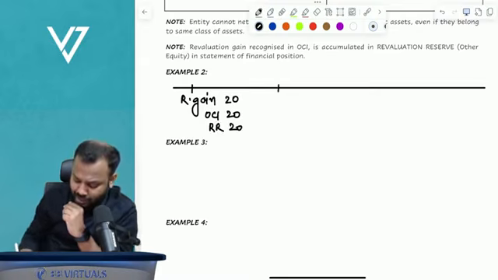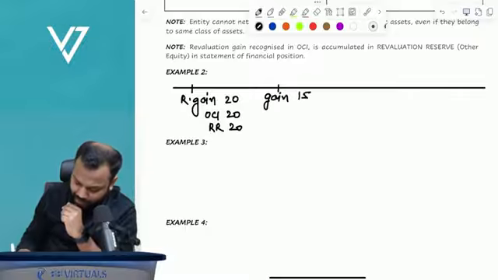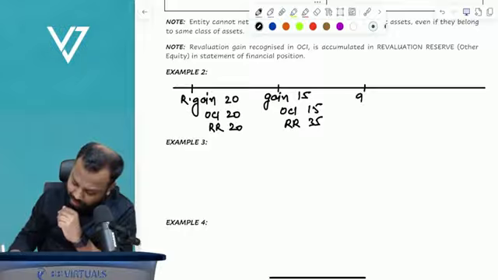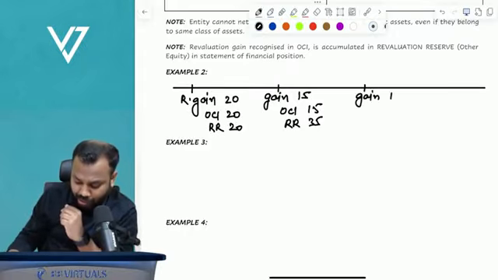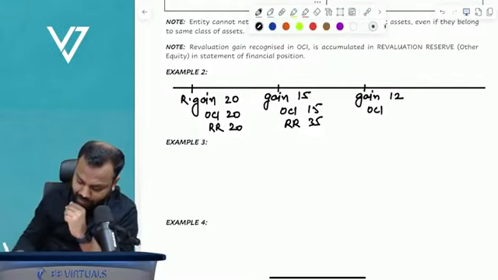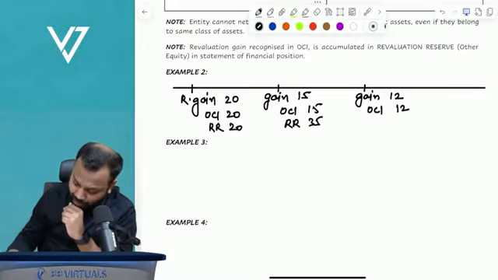Second year again you got a gain of 15. So where will you record? Other comprehensive income 15 and revaluation reserve 35. Again, you got a gain of 12. So other comprehensive income 12. Now revaluation reserve becomes 47.